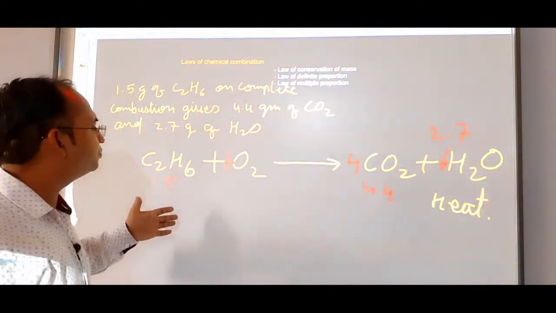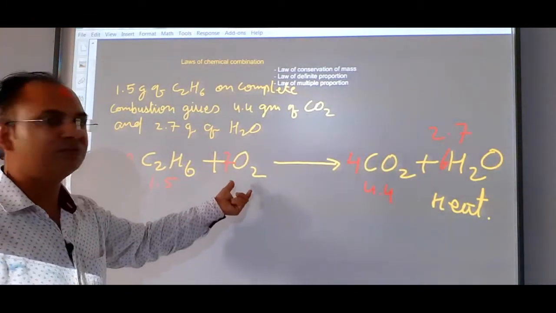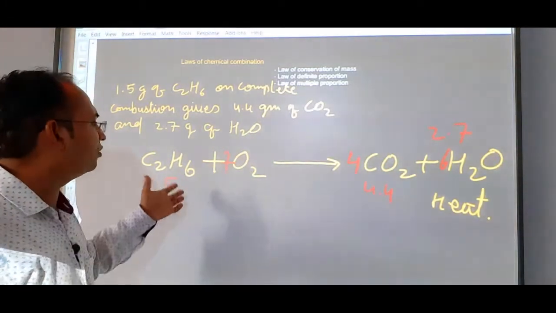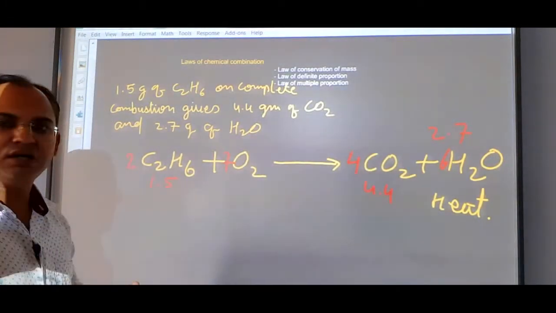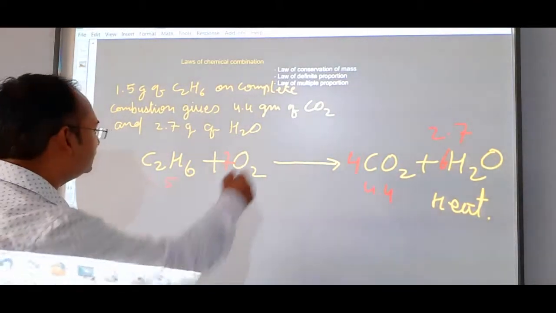In order to prove this, first of all we have to find out the mass of the oxygen, and in order to find the mass of the oxygen, we will use the formula of finding the moles. How to find the moles?